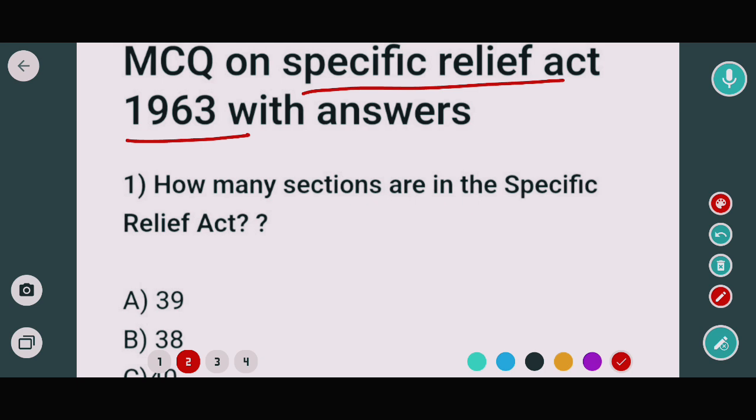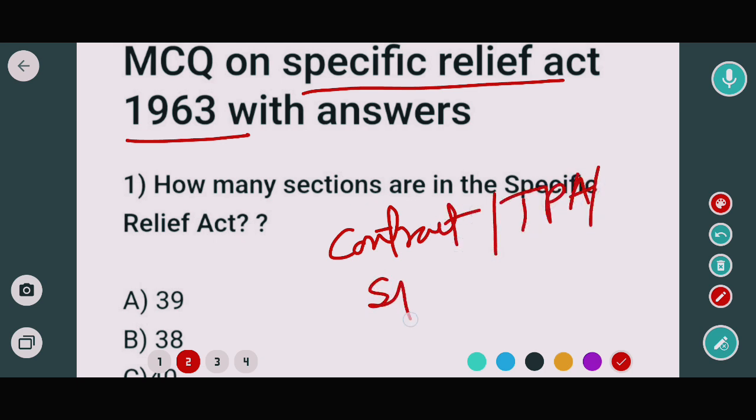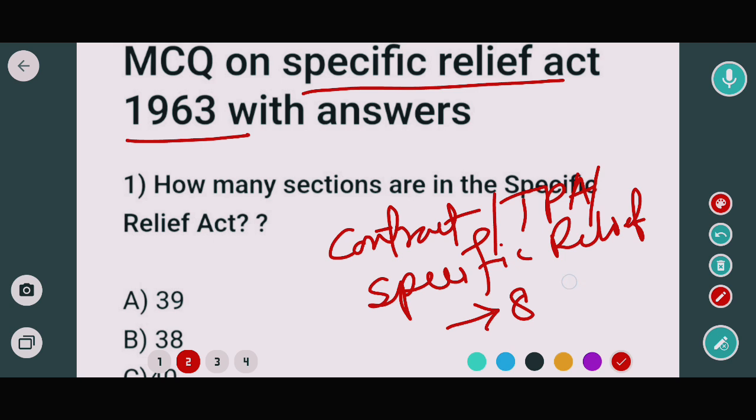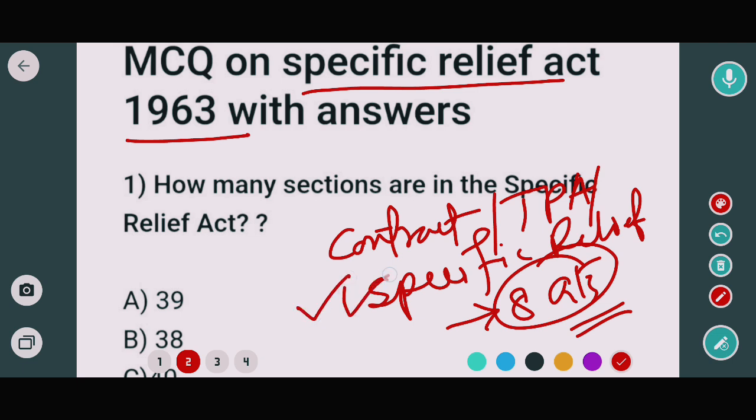As we all know, under the AIBE syllabus, from Contract Act, TPA, that means Transfer of Property Act, and Specific Relief Act, a total of 8 questions will be asked, and each question will carry 1 mark. So this is a very important topic for our All India Bar examination preparation. Without any further delay, let's start today's session.